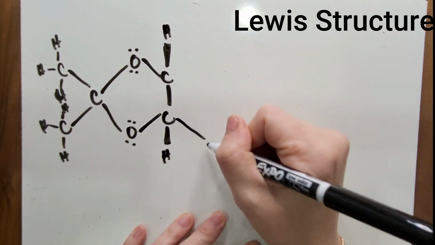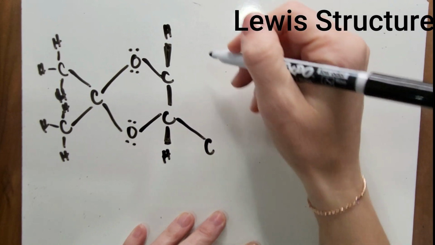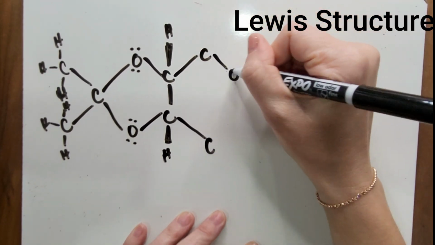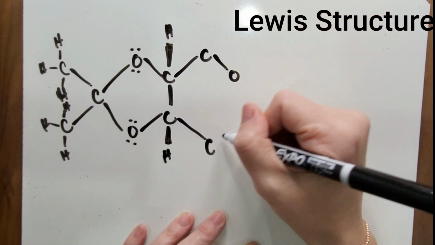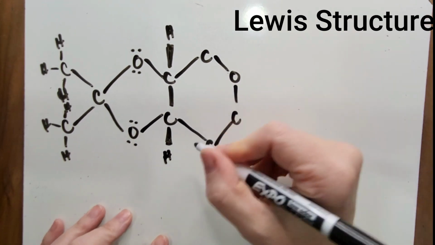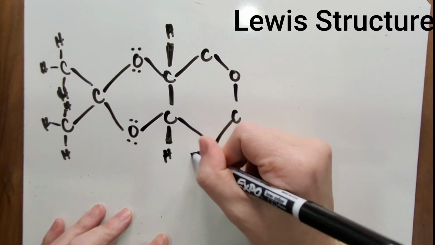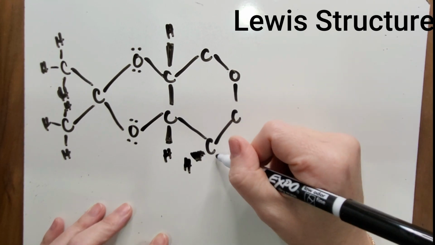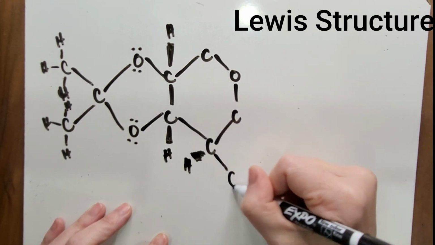This one has a carbon coming down here, and this one's attached to a carbon too, and this one's attached to an oxygen, and we have a carbon here, and again they meet in the middle. Now I'm going to draw this hydrogen coming off like that because again it's important to its geometry and shape.